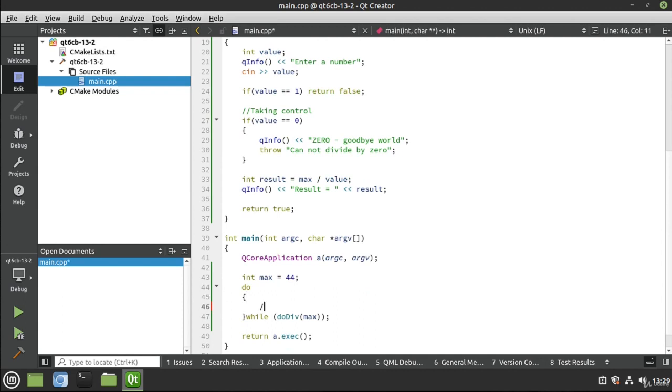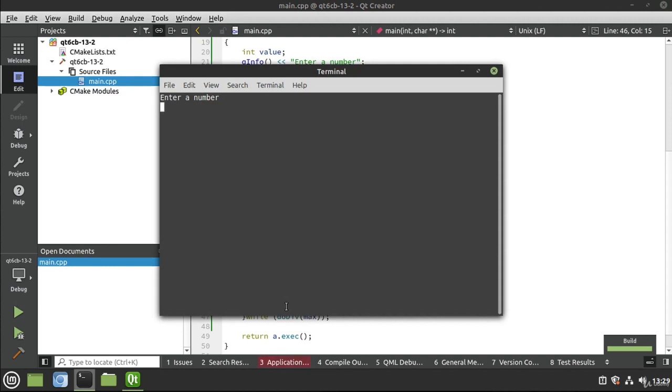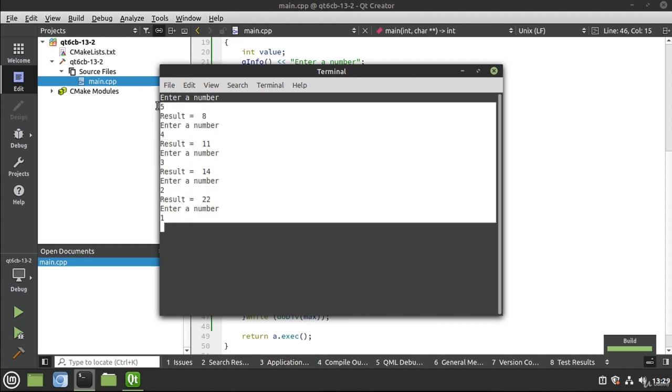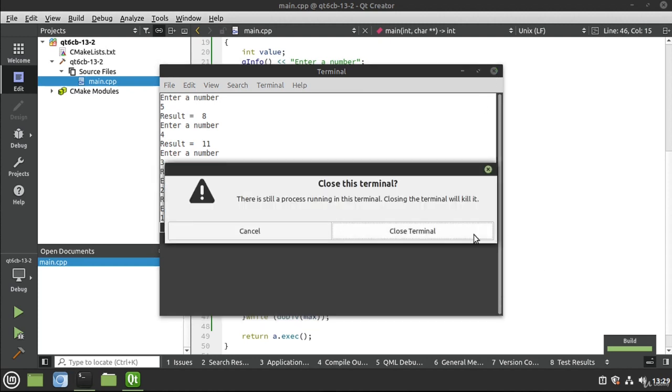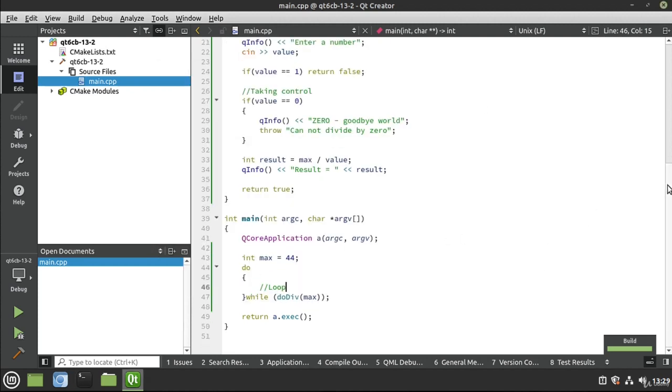And then you could put some verbiage here about what to enter and all that. But for now, I'm just going to put a comment that says loop. Let's go ahead and run this. So I'm going to say 5, 4, 3, 2, and of course 1 will now break out of that loop. It doesn't look like anything happened, but you notice it stopped asking us for numbers because, you guessed it, we have now broken out of that loop.